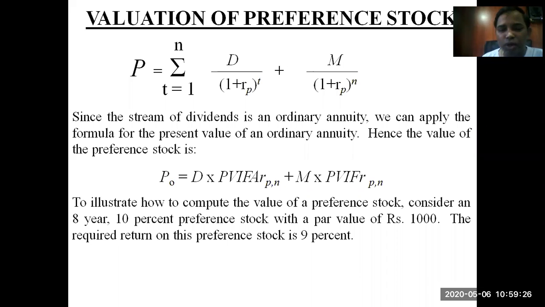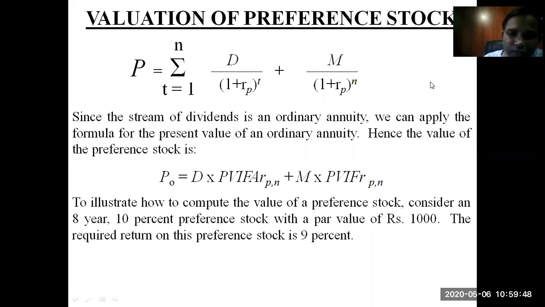It can be called off at any point of time. Preference stock dividend is also generated every year. So these are the benefits. Whereas with equity shareholders, it is not necessary that every year the company will pay you dividend. Whereas with preference stockholders, the company is liable to pay dividend every year. So that is a benefit.